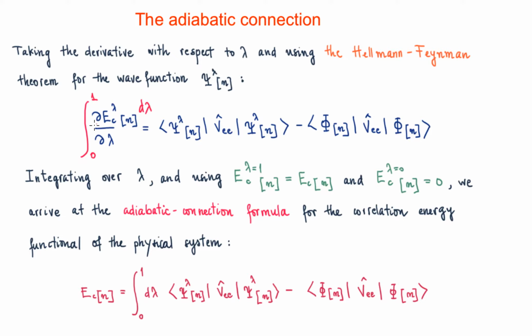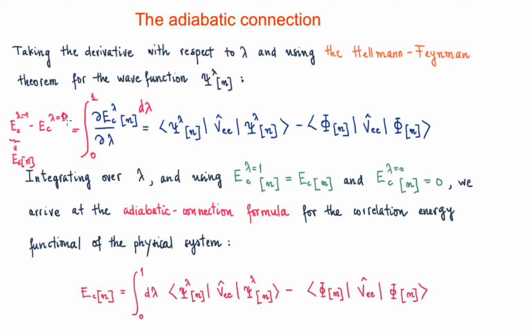Because that's the lambda derivative, integrating the left term is going to be easy, because basically what we have is the correlation energy for lambda equal 1 minus the correlation energy for lambda equal 0. The correlation energy for lambda equal 1 is that of the physical system, and we can write it this way.